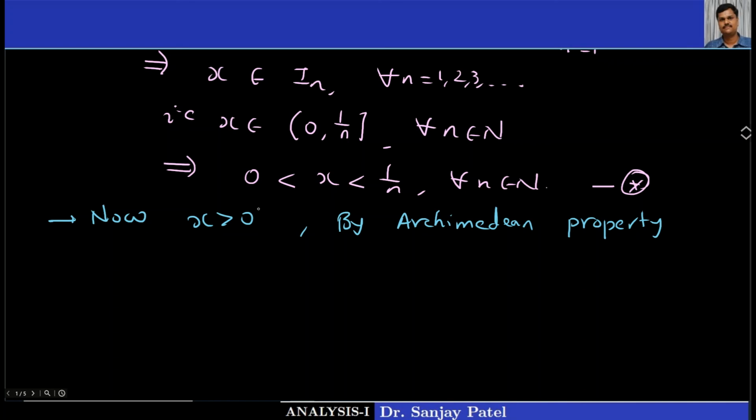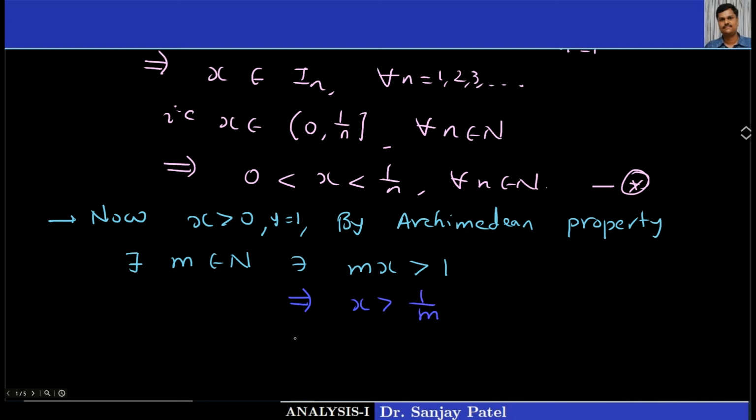Here I am taking x greater than 0 and I will be taking y is equal to 1. So then by Archimedean property applying for this x and y equal to 1, there exists some natural number m such that m into x is greater than y, which is 1. Okay, and this gives me x is greater than 1 upon m.